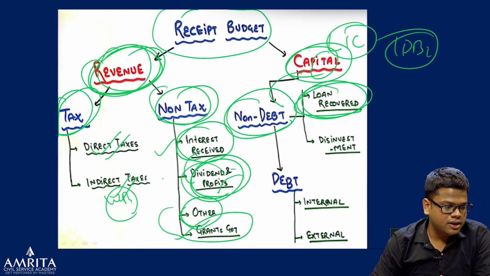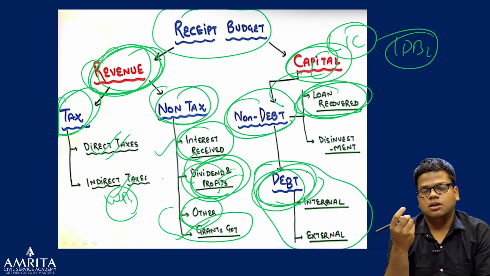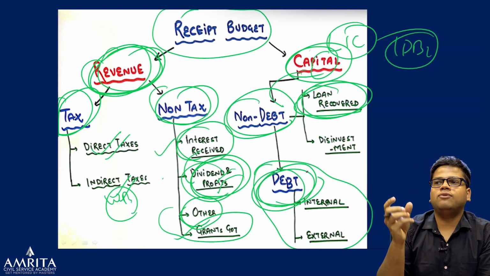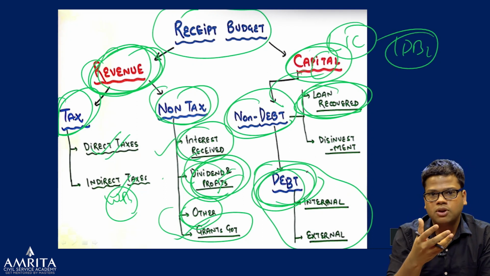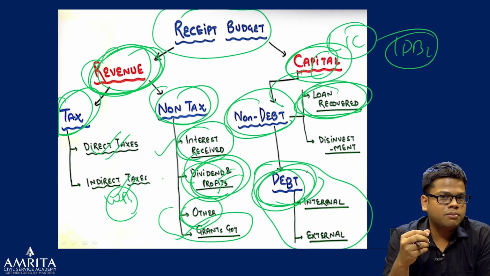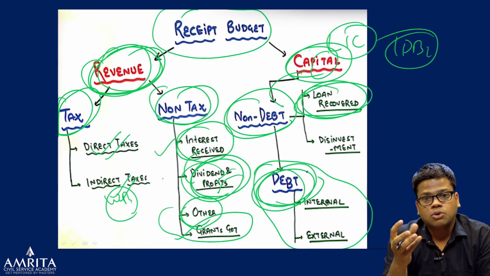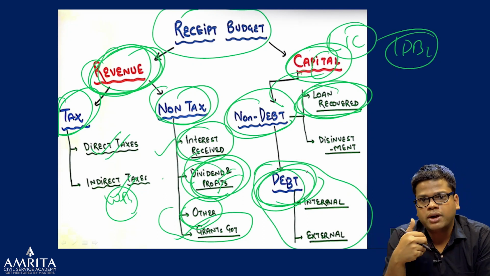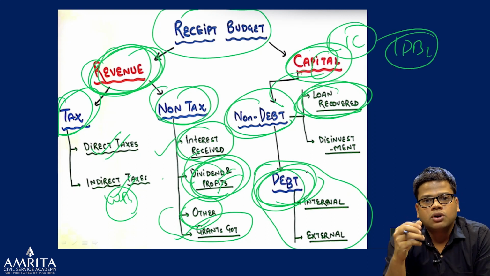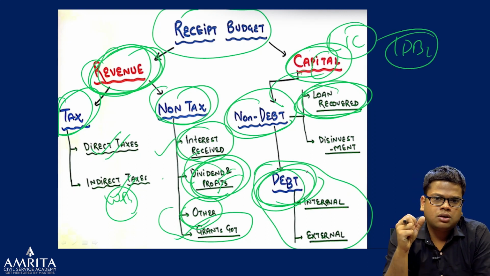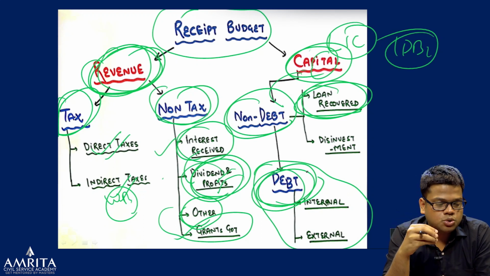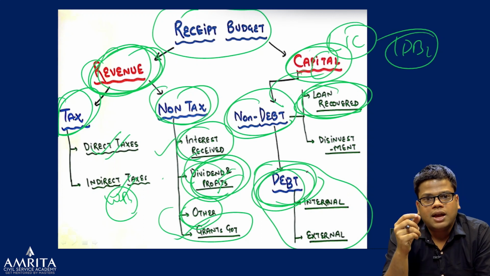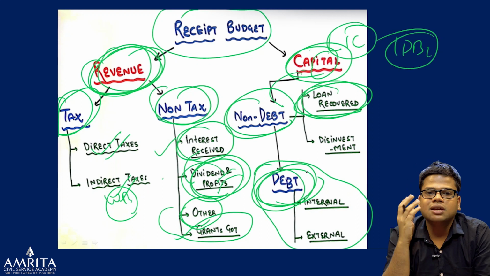Now coming to the debt creating receipts, that means incoming money. The government has decided to spend, for example, 30.42 lakh crores. Now how much money have they got? They have got money from taxation. It would be good if all the money could come from tax, but it does not. Then they have to do some loan recovery and ask Nepal, please give us the loan back. They will go for disinvestment and get money back. But there can be a shortfall. For example, today we'll see that obviously there is a shortfall, and that shortfall is known as the fiscal deficit, nothing else.